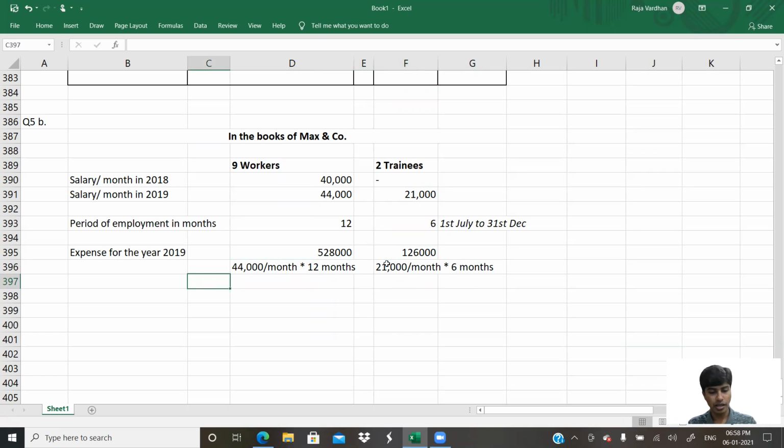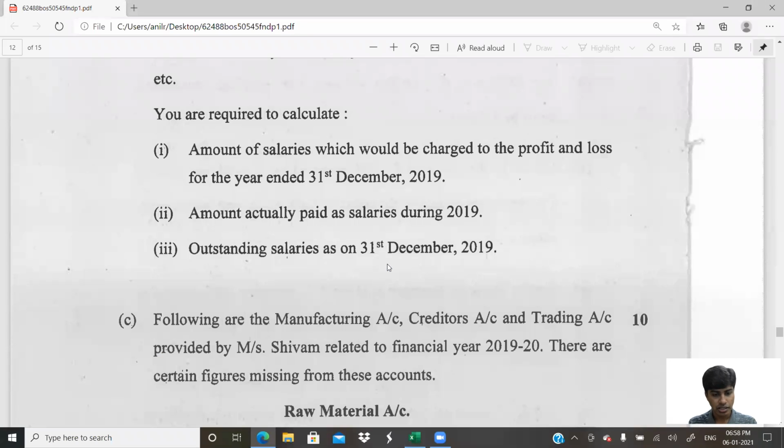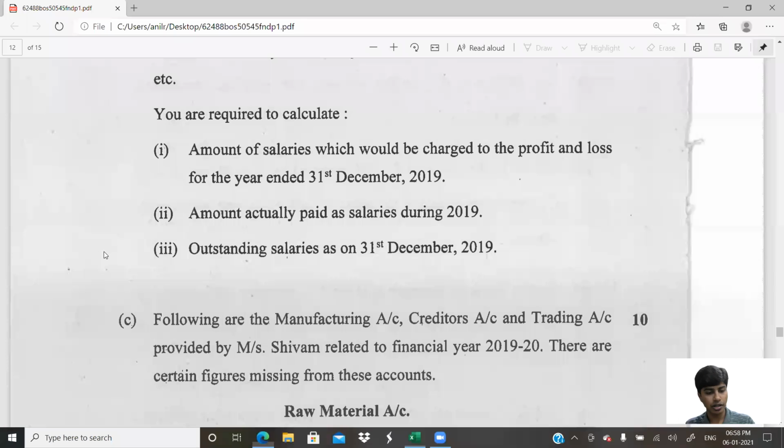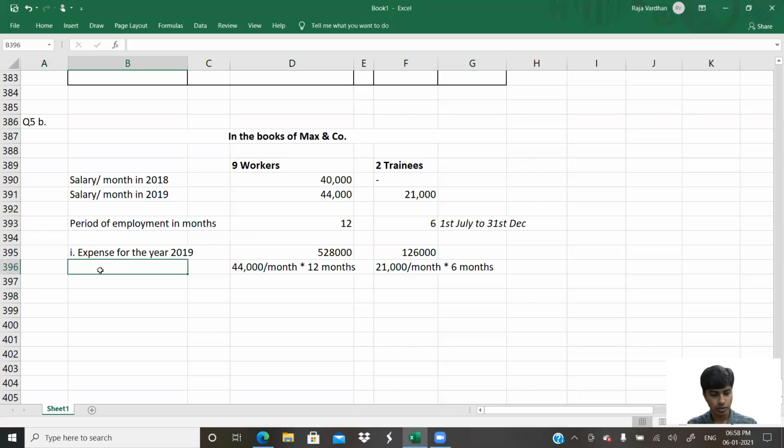We're done with A. What is it that they had asked? They had asked the expense for the year, or amount to be debited to P&L account.